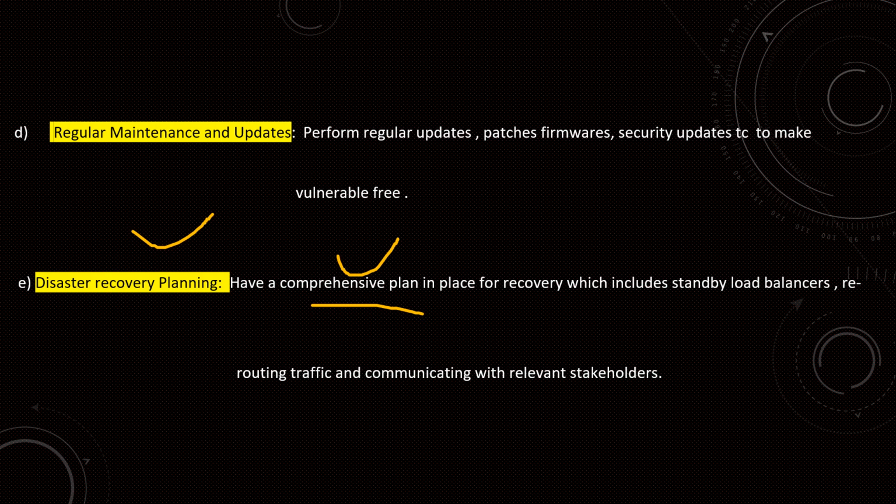So these are some preventive methods to make sure that our load balancer is working properly. We have to be very cautious about this, because if applications go down, then revenue loss would occur, and I think penalties will also come into the picture.